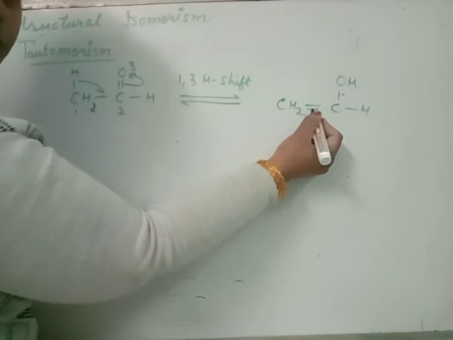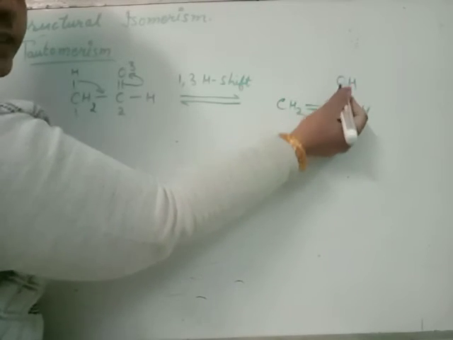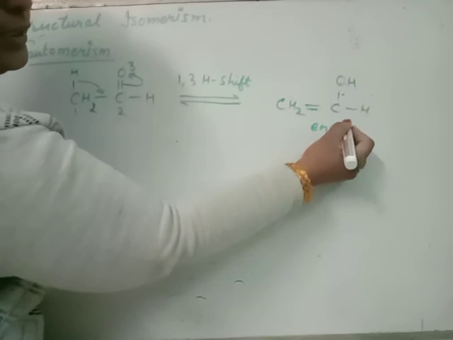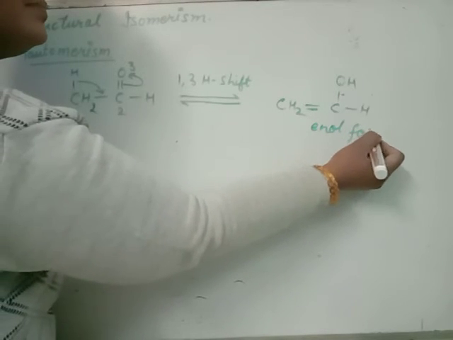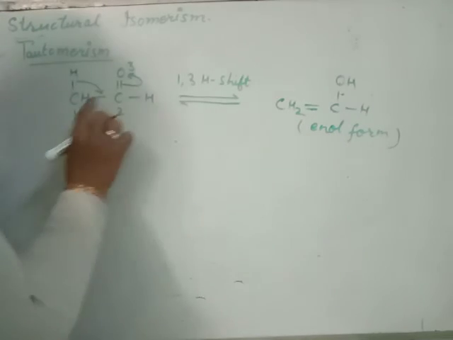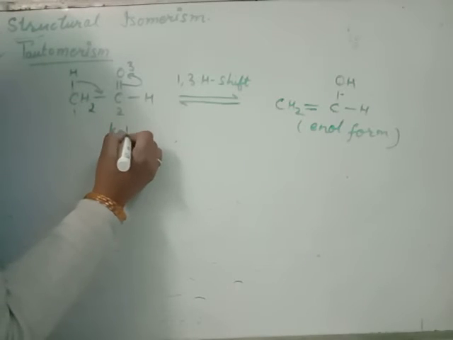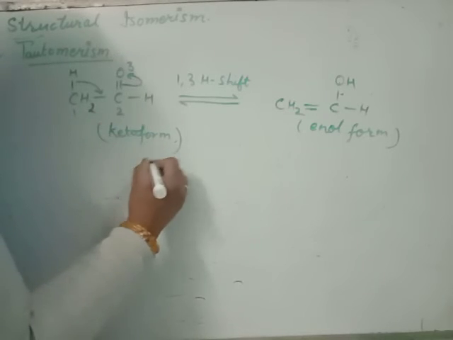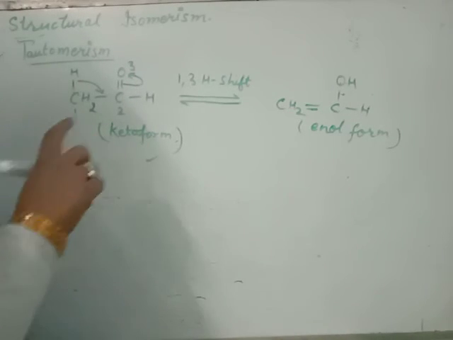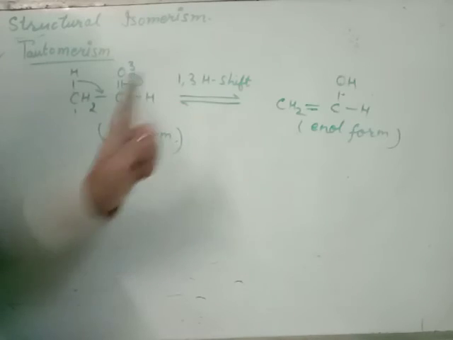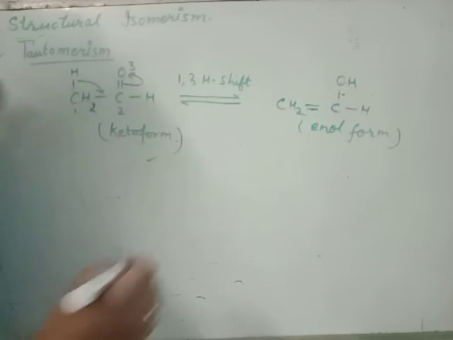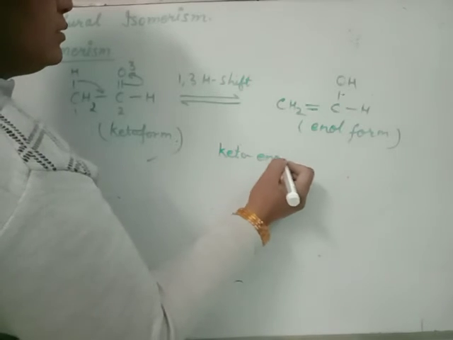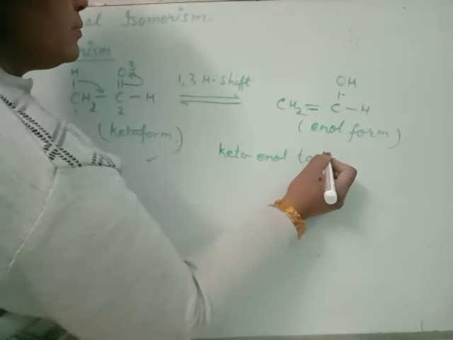This carbon consists of a double bond as well as OH. Double bond is ene, for OH it is ol. It is known as the enol form. And this is known as the keto form. The keto form is more stable, but the forms are interconvertible.